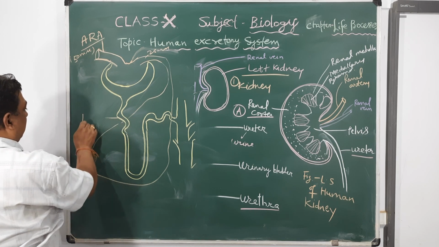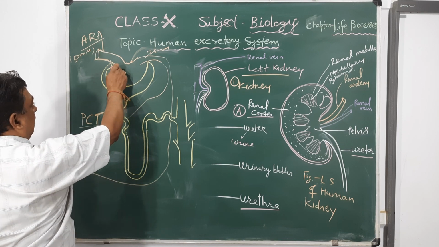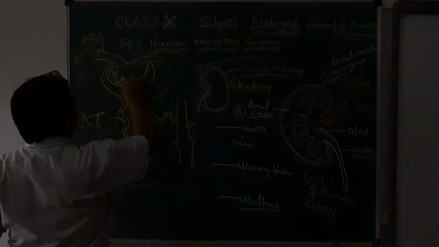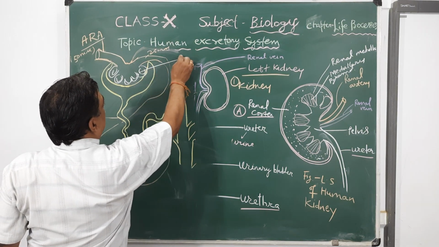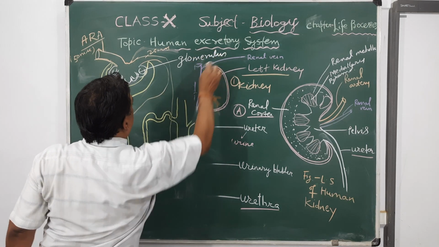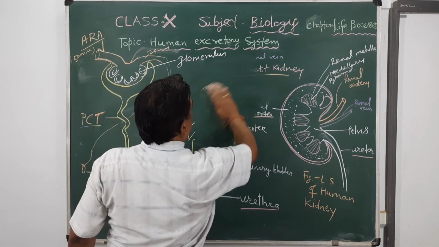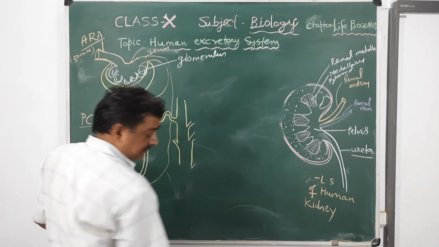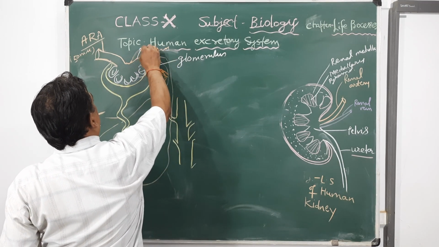So this is called proximal convoluted tubule, and this is near to Bowman's capsule, and inside the Bowman's capsule blood capillaries are found, called glomerulus. And Bowman's capsule contains glomerulus which help in filtration. So this is called efferent renal arteriole,